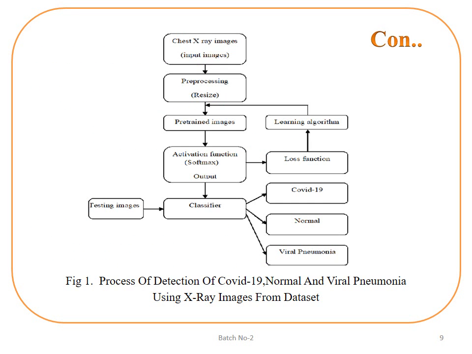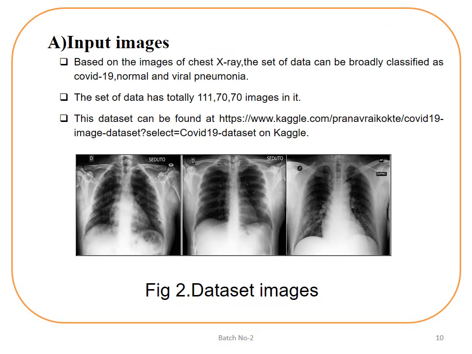So this is our block diagram. First, the chest X-ray images are placed into the pre-processing stage. This pre-processing carries out the processing of the images to the sizes that are required in order to let them into the pre-trained model. These are then given to the softmax function, which is the activation function, and then led to the classifier. This classifier classifies them as COVID-19, normal and viral pneumonia. That's what we are going to get in the result page.